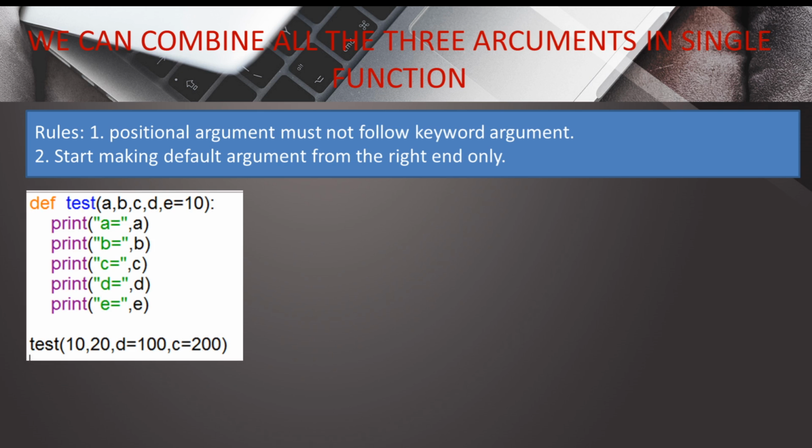So in this example you can see that 10, 20 are the positional arguments, d and c are the keyword arguments, and e is the default argument. In this calling statement you can see that only 4 values are passed, so e will be treated as the default, and 10 will be pointed by a, 20 will be pointed by b. Since these two are keyword arguments, we can change the order of these arguments. So we can change the order of c and d, and so we have changed the order here. And since e is not passed here, it will take its default value, that is 10.